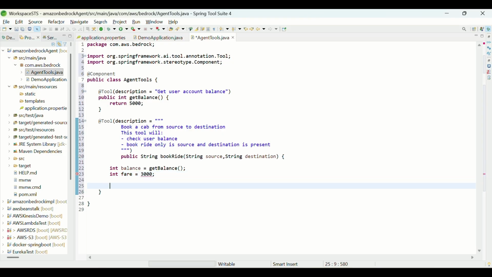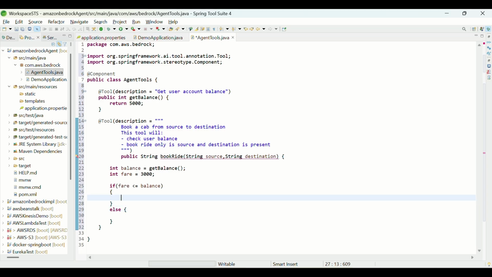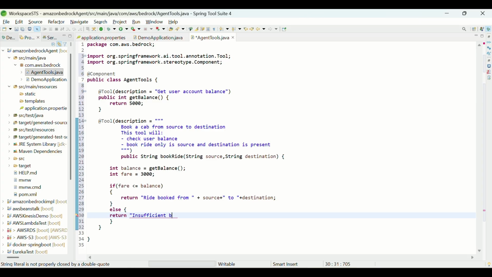If the fare is within the balance, if the fare is less than the balance, you can return ride booked from plus source to plus destination, or else return insufficient balance.